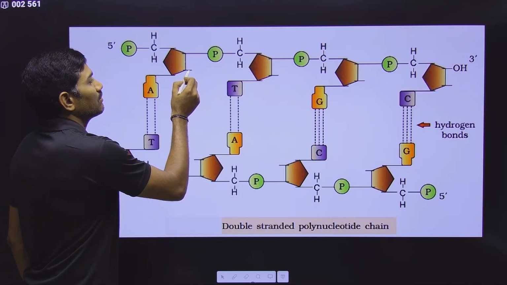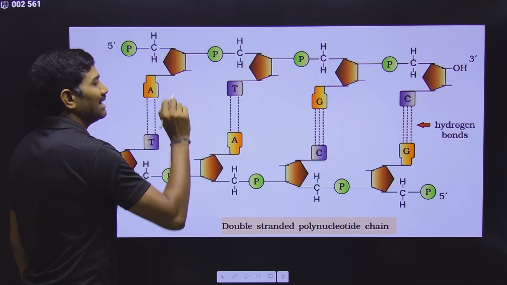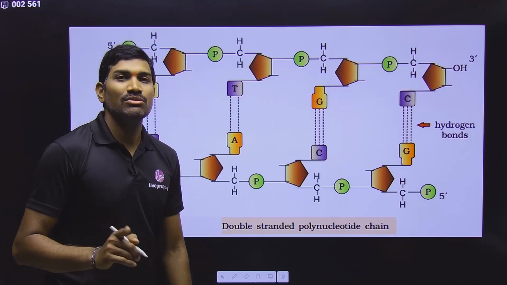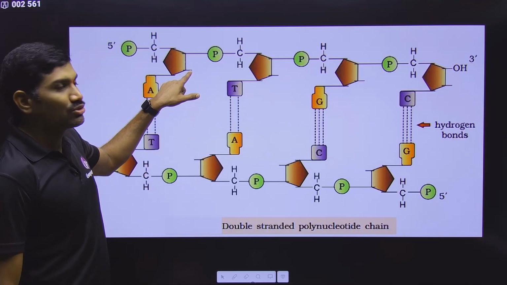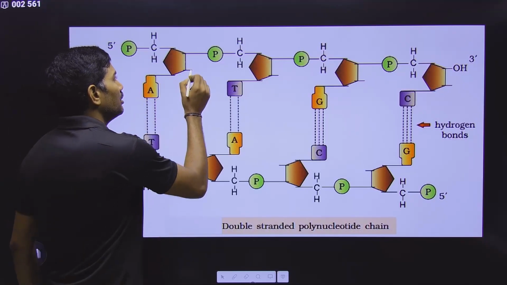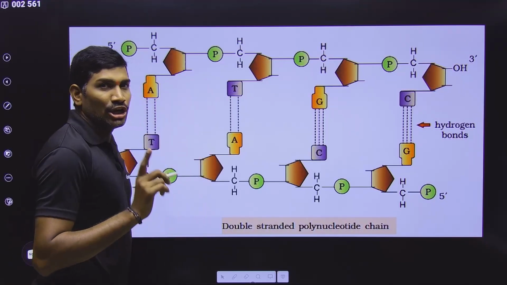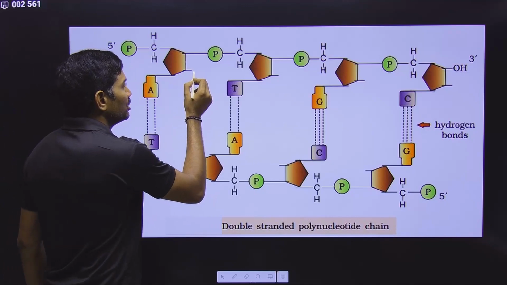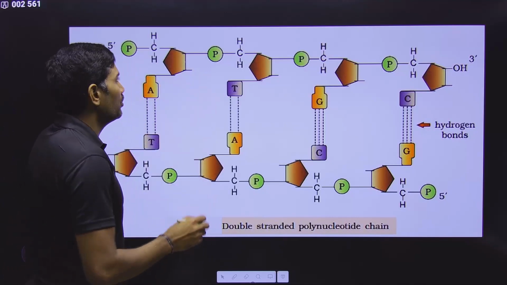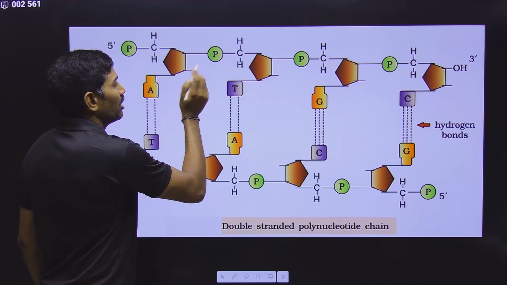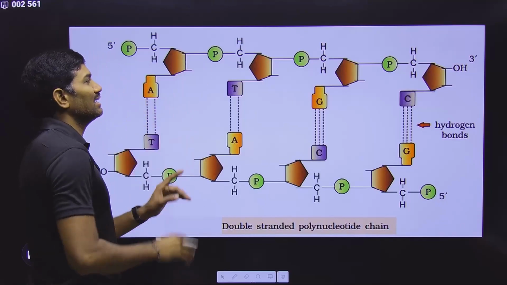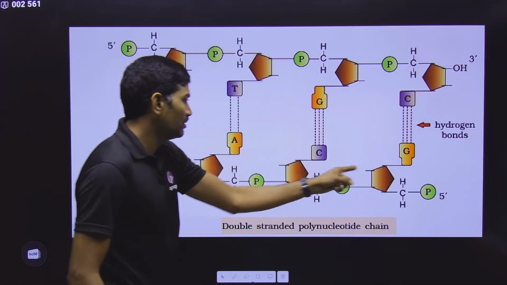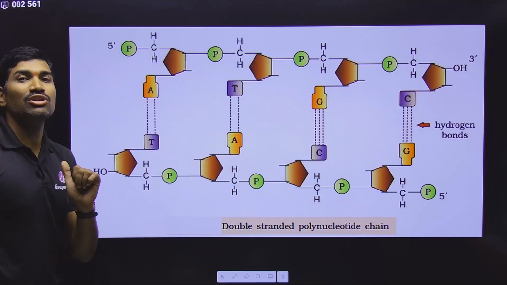At the 2' carbon, you are making a line and leaving it. In chemistry, what did you study? Here, what should be there? Hydrogen should be there. So you need to write hydrogen directly here. If you are making a line, you need to mention hydrogen. Suppose you draw a line and do not mention hydrogen, simply leaving it like this, like the NCERT diagram. What is the meaning of this?